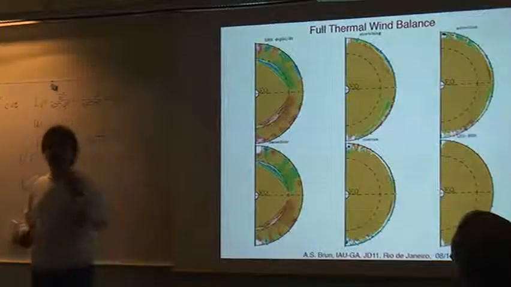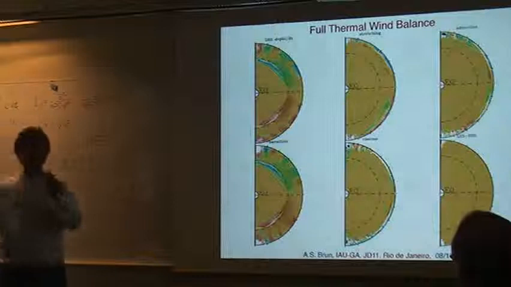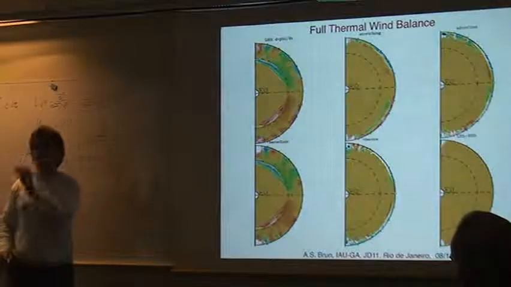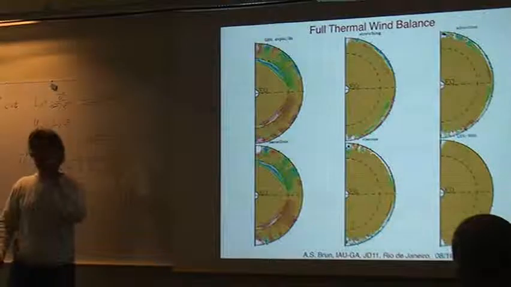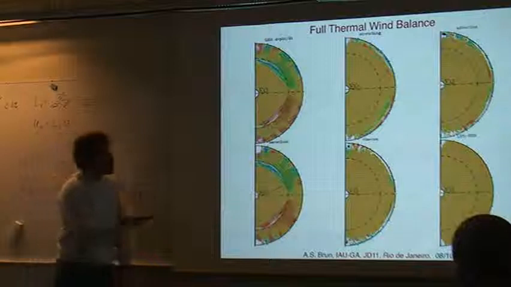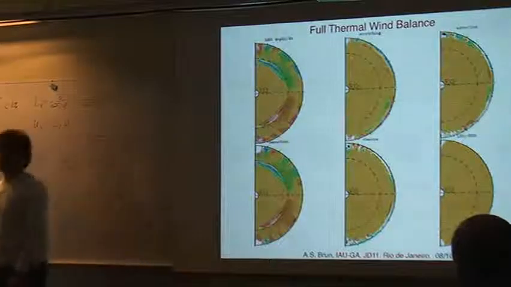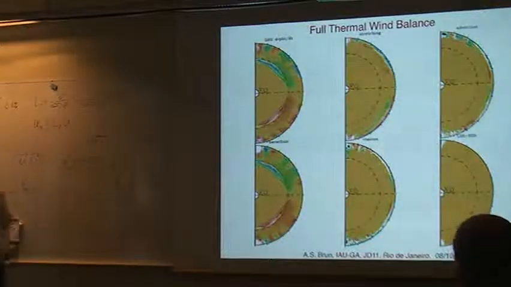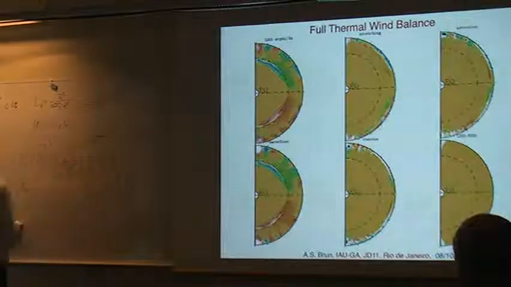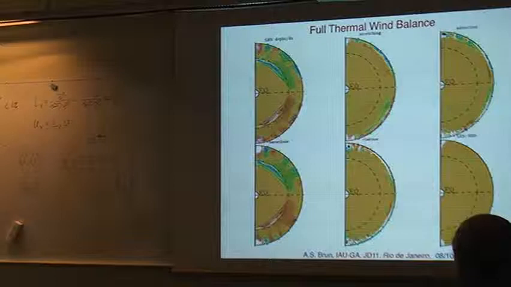So in the radiative zone, in the tachocline, the sun is in strict thermal wind balance, whereas in the convection zone, even in the models, there is departure from strict thermal wind balance. That, I think, is a very key result, and we think we understand it from a theoretical point of view. The change of DSDR does help you to get toward the baroclinic balance, that you have a positive DSDR.